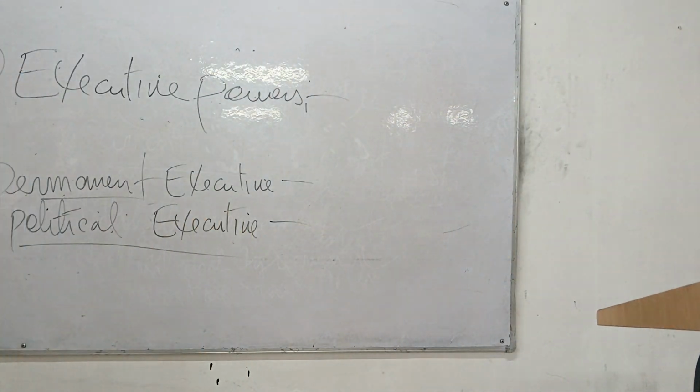Before I give you the executive powers, we have two types of executive: political executive and permanent executive. Political executive means the ministers. Permanent executive means, for example, an IAS officer or an EAC like you. Once you clear the exam, you are known as permanent executive. Political executive means the minister.